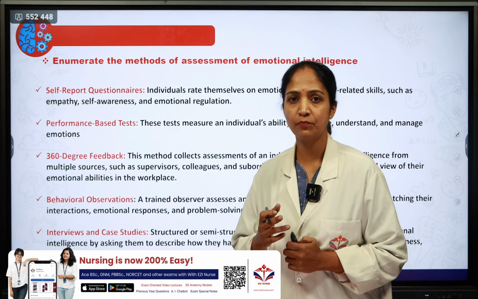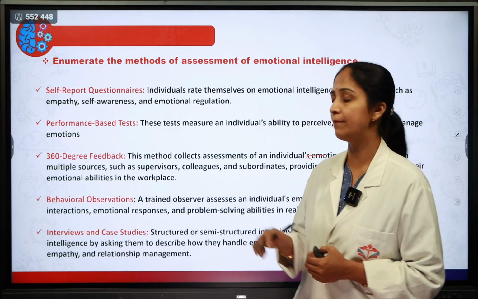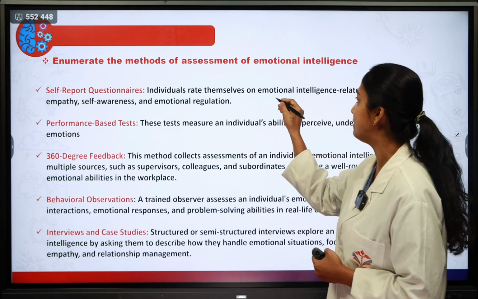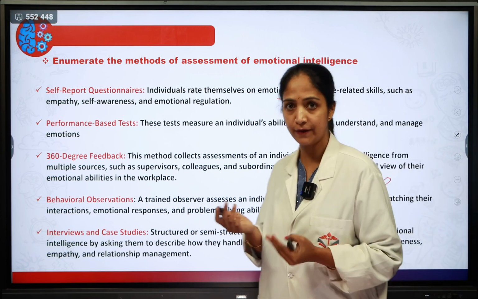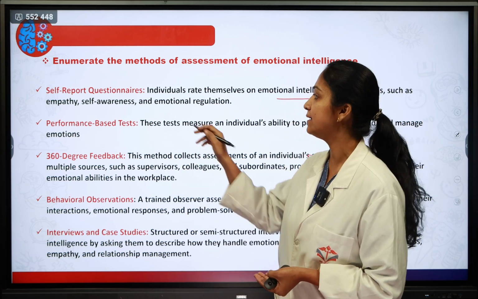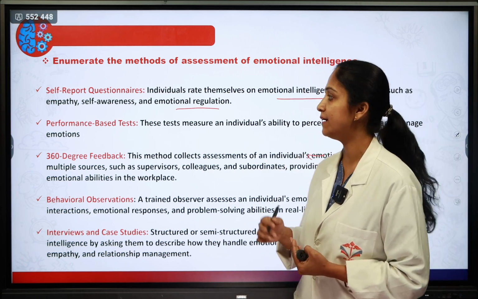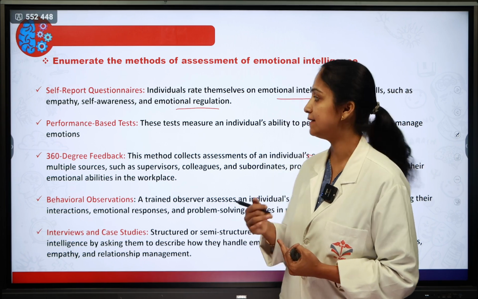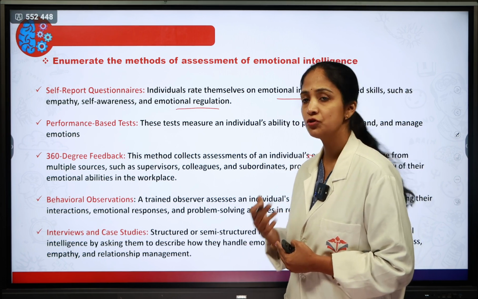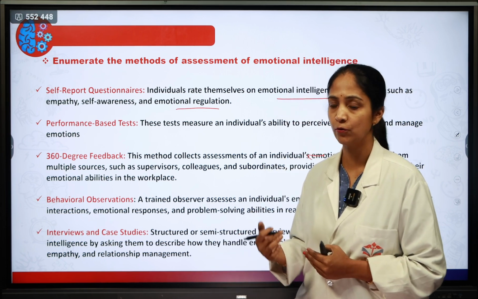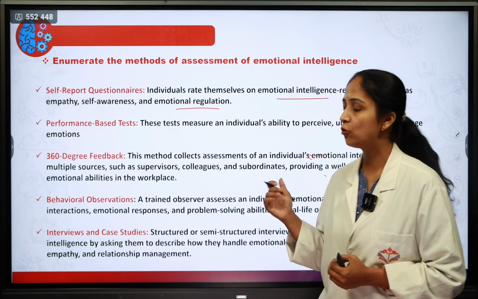First one is the self-report questionnaire. So what is that? Here individuals rate themselves on emotional intelligence related skills such as empathy, self-awareness, and emotional regulation. So they assess themselves on self-awareness, along with emotional regulation, that is, how they handle these in day-to-day activities. That is a self-report questionnaire, but individuals do this test by themselves only.